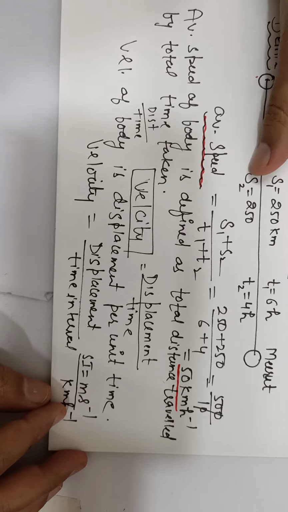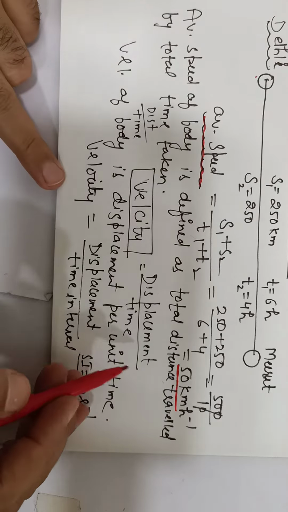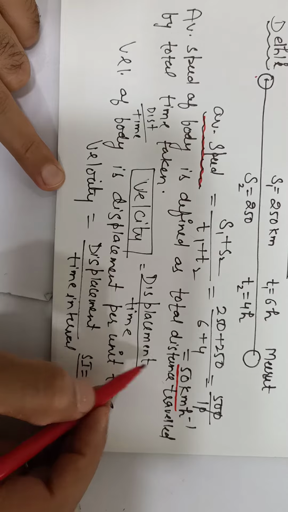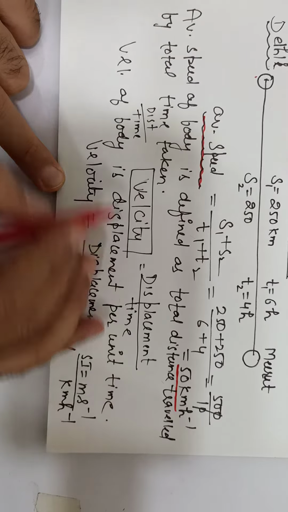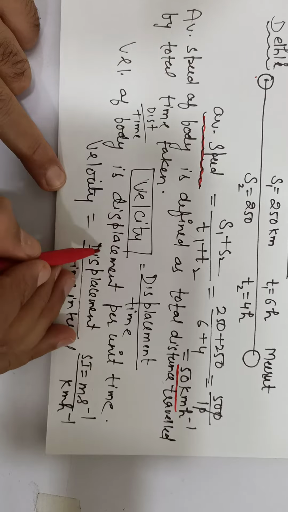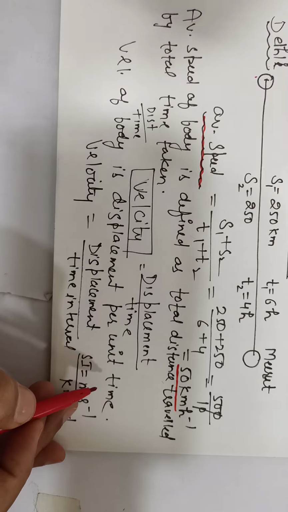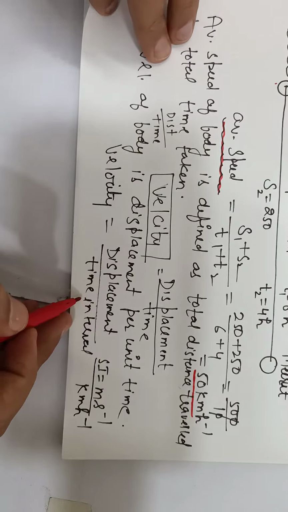Velocity is just like a speed, but here in the velocity we define as displacement by time, but in the speed we define distance by time. That's the only difference. That is, velocity of the body is displacement per unit time taken. And in speed, what was it? Distance traveled per unit time taken. Velocity is displacement per unit time.